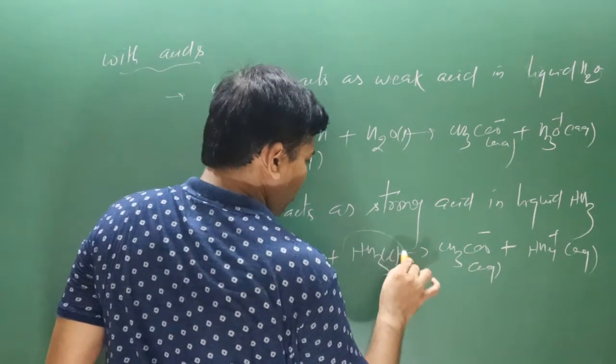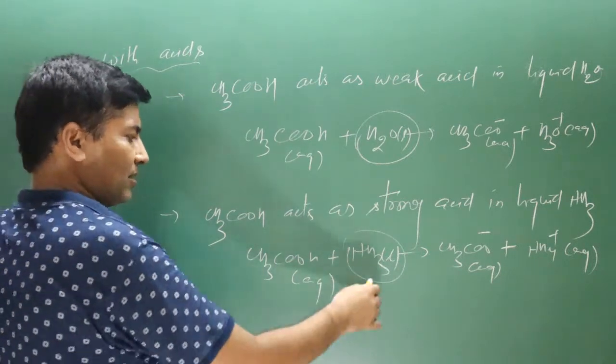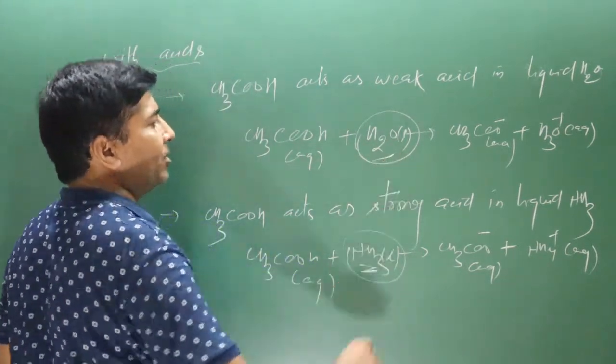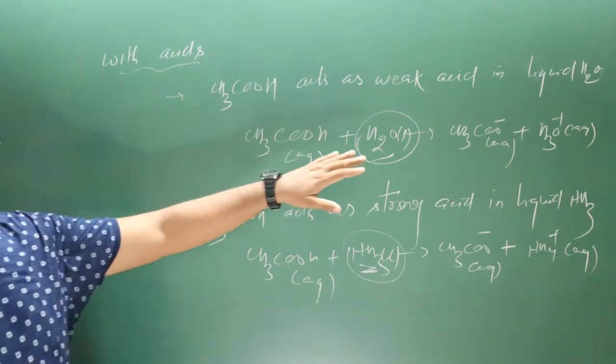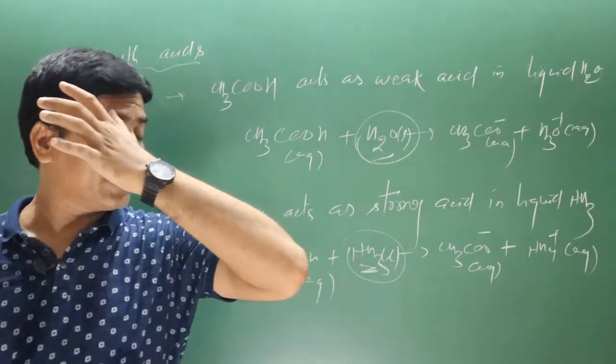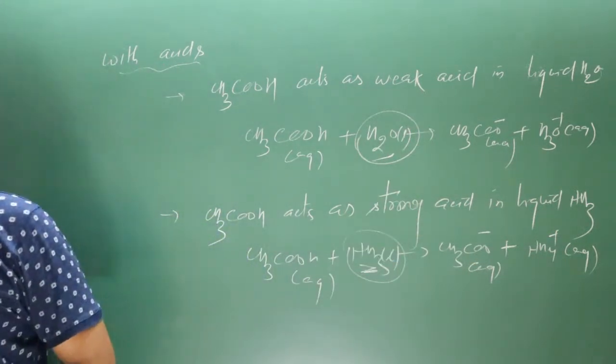Keep in mind, this ammonia is more basic than the water molecule. Liquid ammonia is more basic than water. This difference you need to keep in mind. Acetic acid acts as a weak acid in water and as a strong acid in liquid ammonia.